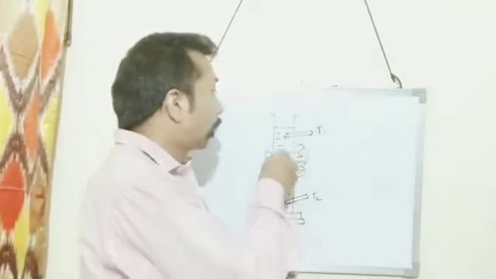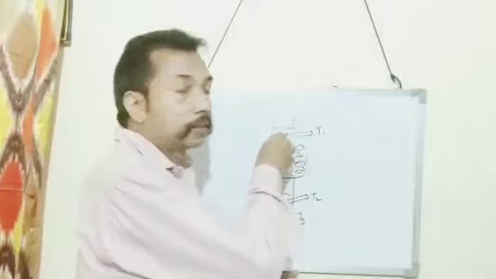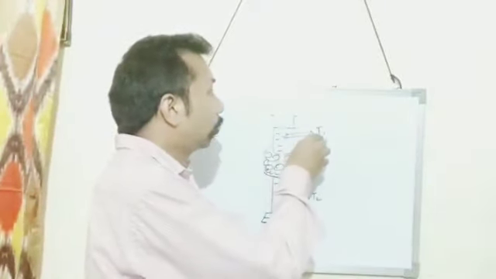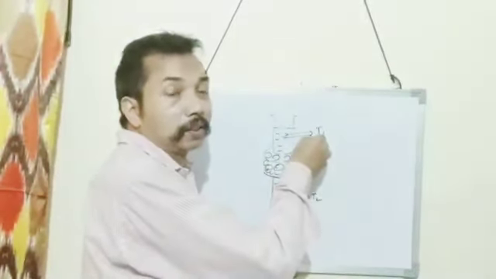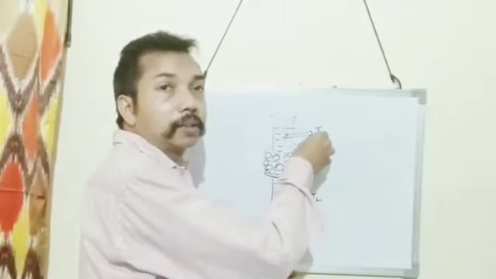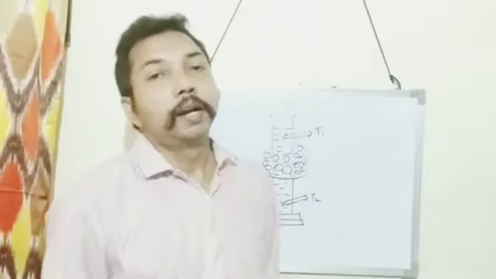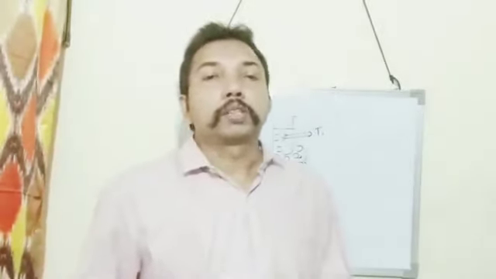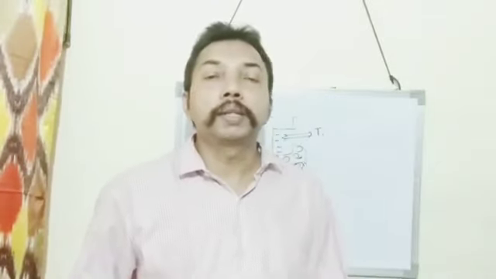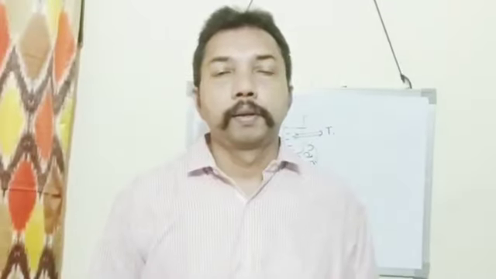This lighter water rises. As a result, the thermometer T1 reading starts decreasing, and it decreases continuously up to 0 degrees Celsius. So this is the experimental demonstration of anomalous behavior of water by using Hope's apparatus.